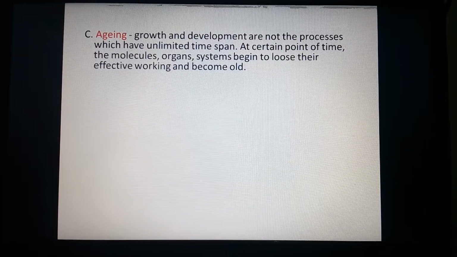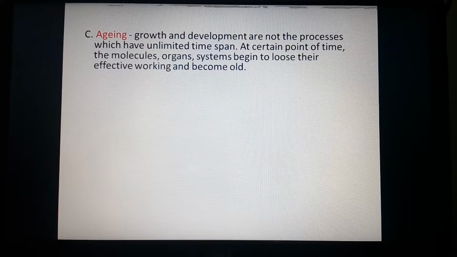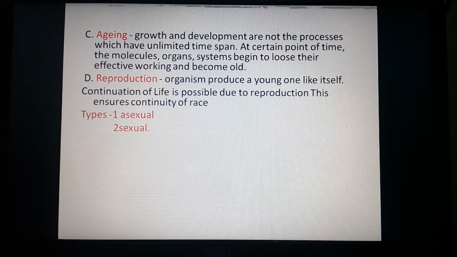Because after a certain point of time, the molecules, the organs, organ systems and the organism begin to lose their effective working, and this leads to aging. They become old, and the process is called aging. Now after aging, the person goes on to death.